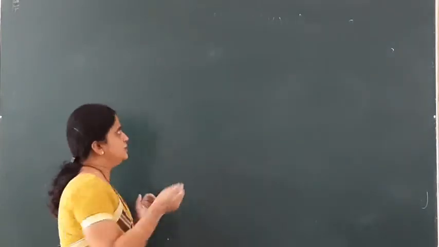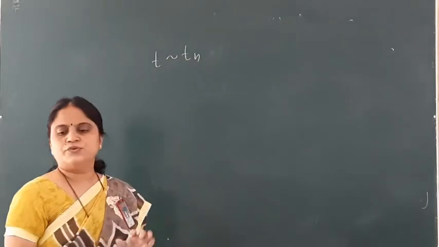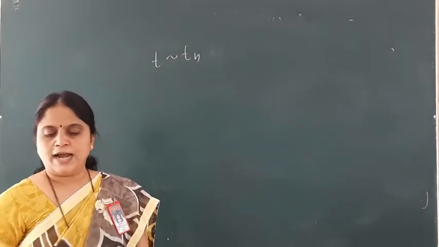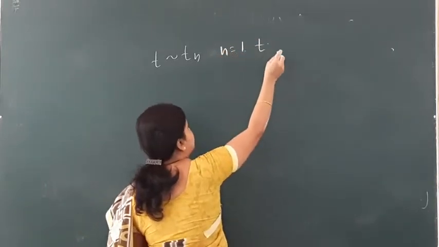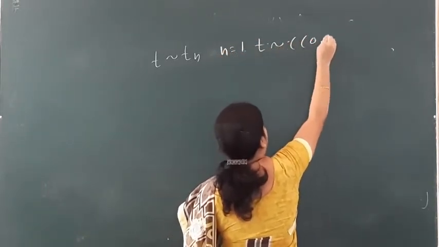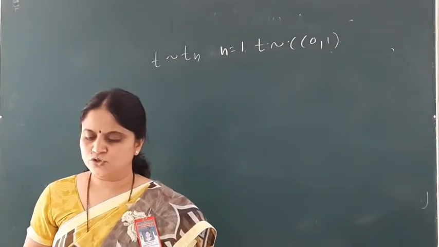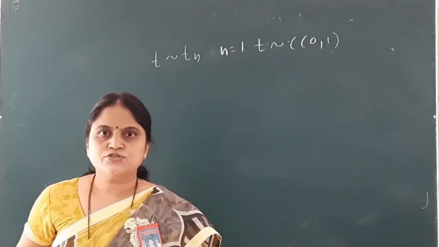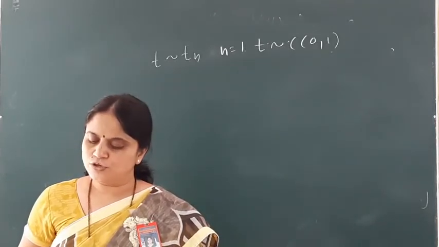So the result is, if T follows T distribution with n degrees of freedom, and if we put n equal to 1, then T follows Cauchy with 0, 1. So let me prove this result. That means T distribution with 1 degree of freedom follows Cauchy distribution.